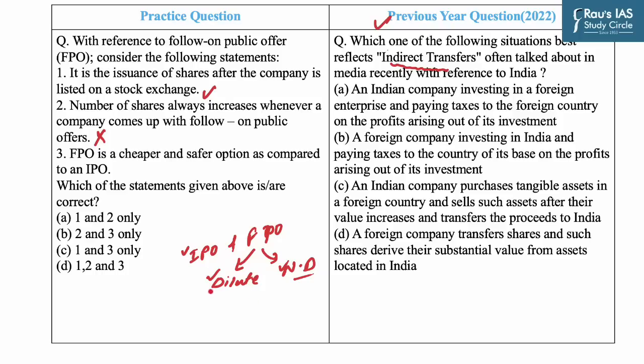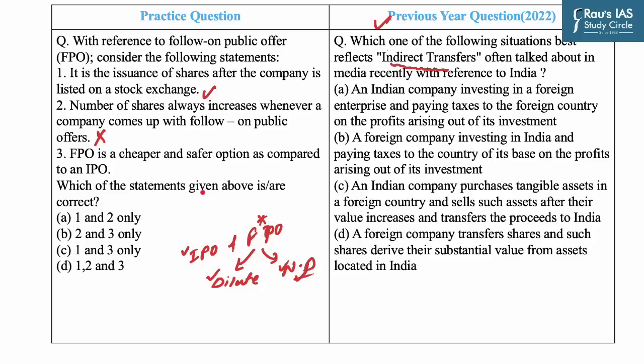That means there is an increase in shares. However, a non-dilutive FPO takes place when the larger shareholders of the company, like the board of directors or founders, sell their privately held shares in the market. So this technique does not increase the number of shares for the company. It just increases the number of shares available for the public.